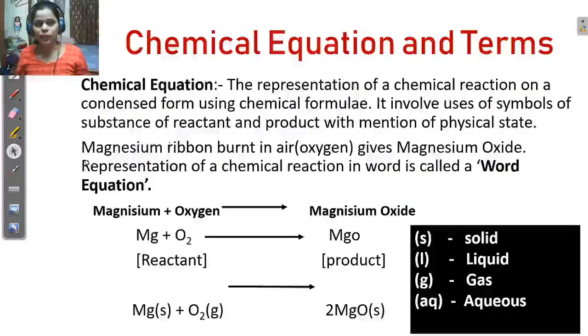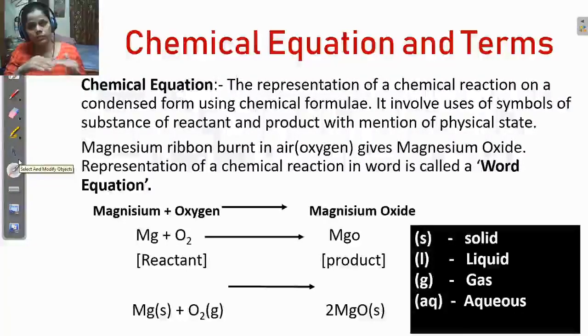Okay. The next topic is the chemical equation. What is a chemical equation? We studied about the chemical reaction. When, in a chemical reaction, we write down the formulas of the substances that take part in the chemical reaction, we can say this is a chemical equation.